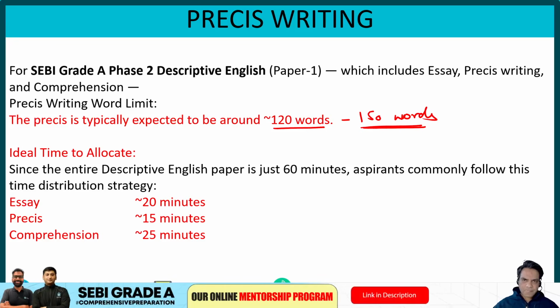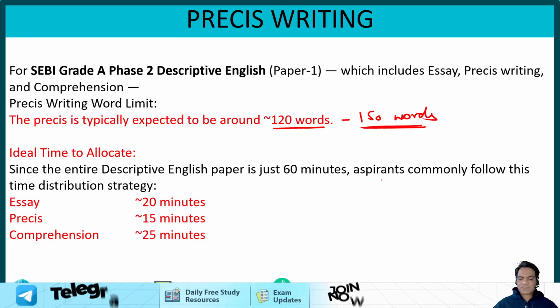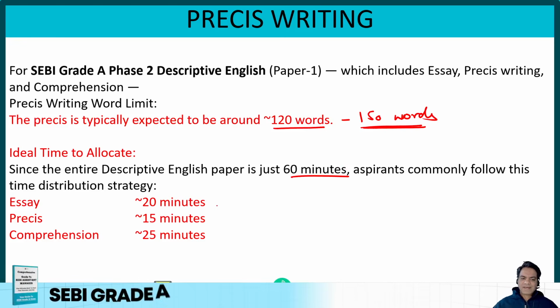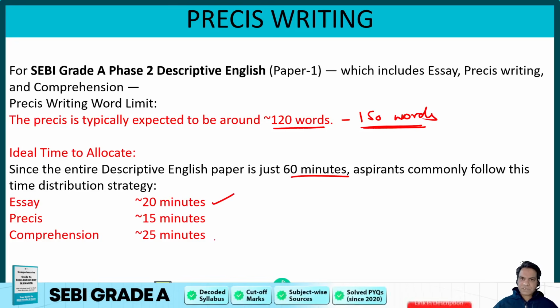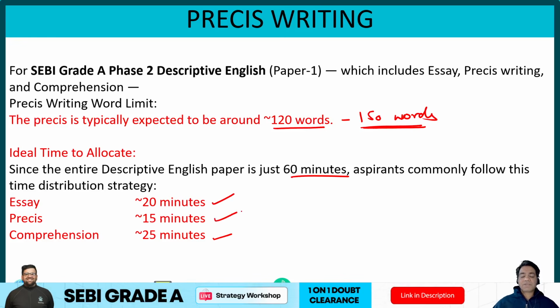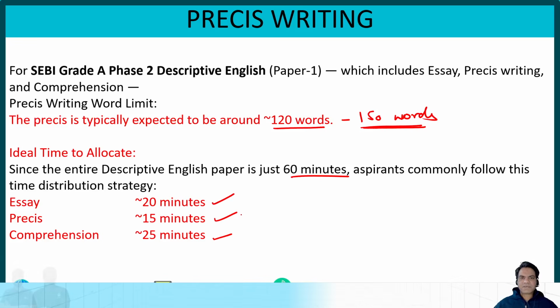Now, what should be the ideal time allocation for your exam? Since the entire descriptive English paper is just 60 minutes, there's not enough time to ponder. So aspirants commonly follow this time strategy. Essay writing should be completed in 20 minutes. Comprehension is the biggest chunk of the paper with the most weightage and 5 questions, so 25 minutes for RC. Prezi is the shortest section of the paper but the most scoring part, so it should be completed in 15 minutes.